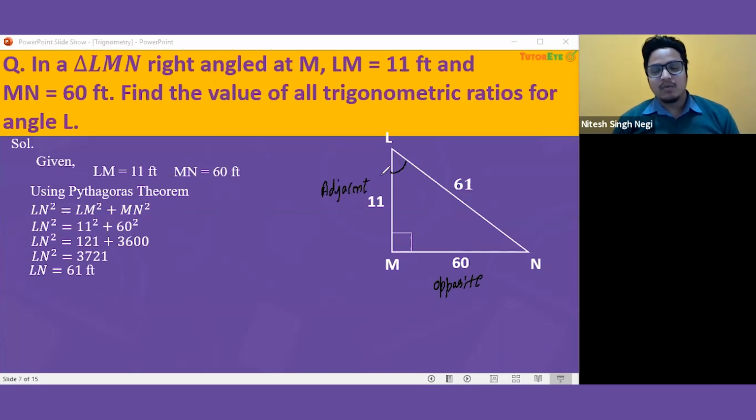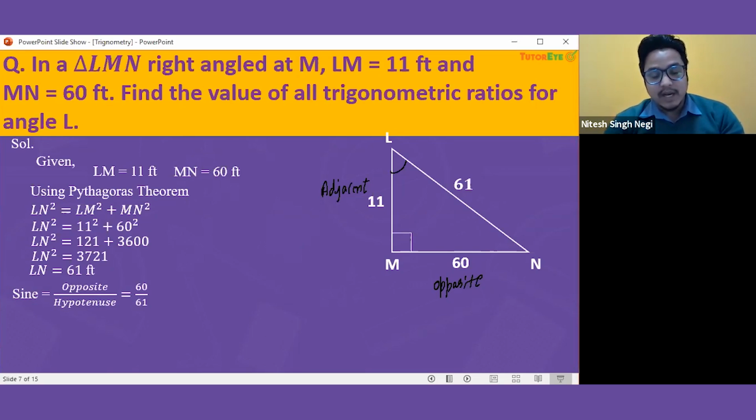And 61 is the hypotenuse, because we used that in the Pythagoras theorem. Now everything is easy for us to find. Let's find the first ratio, which is the sine ratio. Sine is opposite over hypotenuse, and here it will be MN over LN. So the answer is 60 over 61.